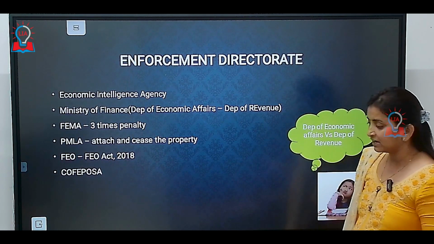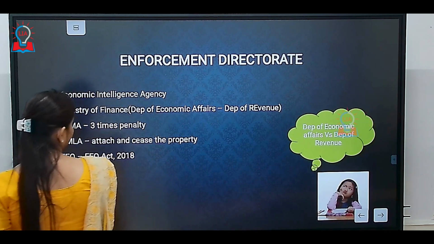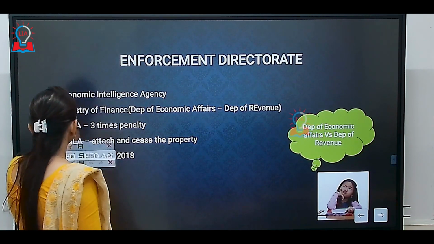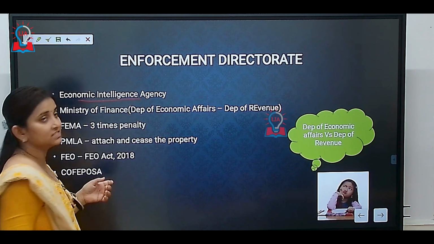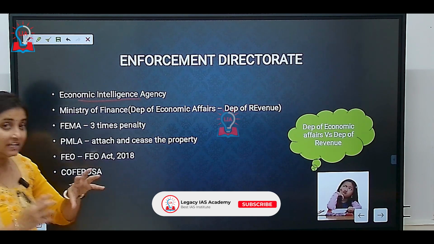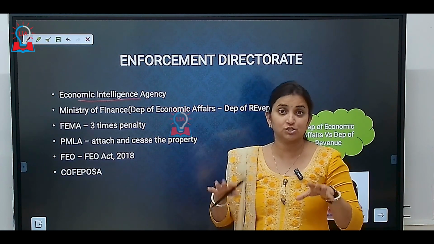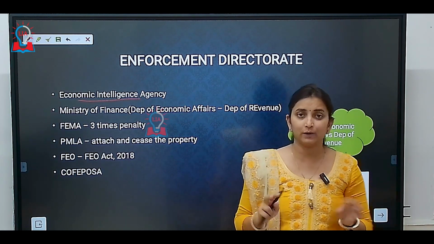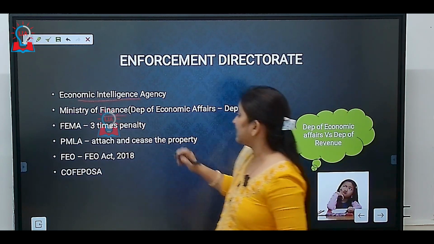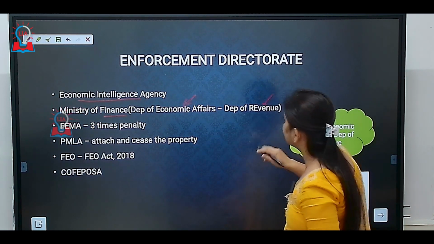Now, coming to some of the factual part from which we can expect questions in prelims, which is about the Enforcement Directorate. It's basically an economic intelligence agency, working in the economic sector. Any kind of fraudulent transactions will be monitored by the ED. Any transactions which are not legal, or conversion from black to white to black money, all these will be monitored by the ED. This comes under the Ministry of Finance, and within it, initially it was under Economic Affairs, now it has been transferred to Revenue.